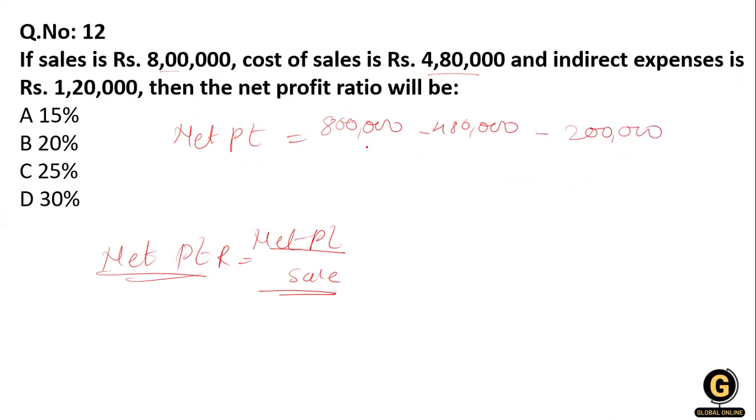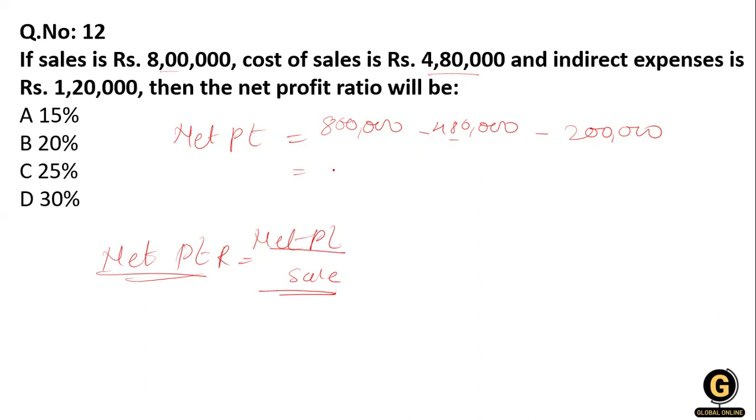2 lakh, and after that from the 8 lakh we reduce it, so we will get 3 lakh 20,000 and minus 2 lakh, so the answer is 6 lakhs and minus 4 lakh 80,000.